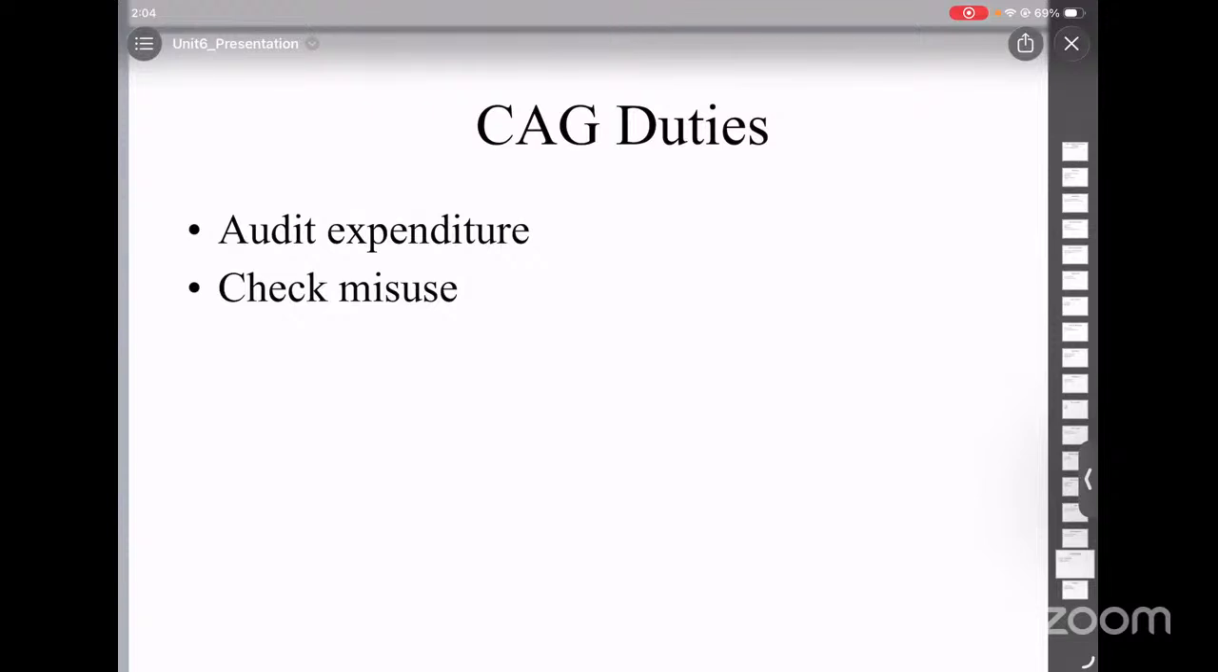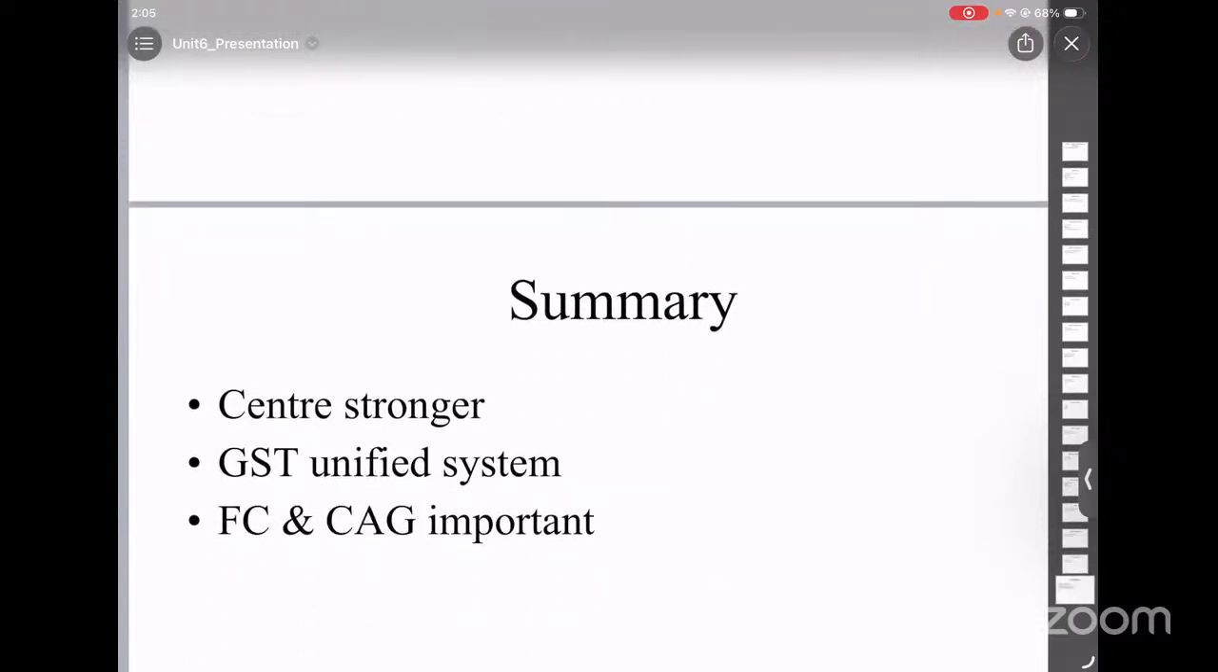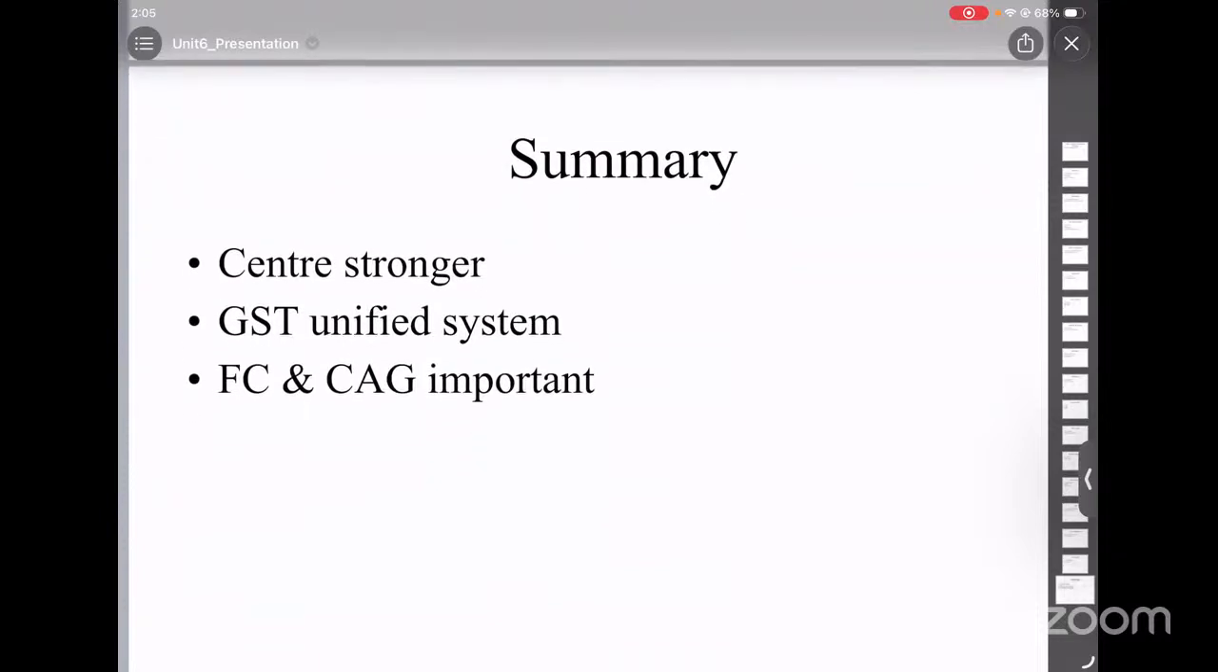So, what are the duties of the Comptroller and Auditor General? Firstly, accounting: to maintain the accounts format and to prepare reports. And the second duty is auditing. They check all government spending, detect misuse, and ensure legality. So the CAG basically acts like a watchdog. It prevents corruption and highlights irregularities.